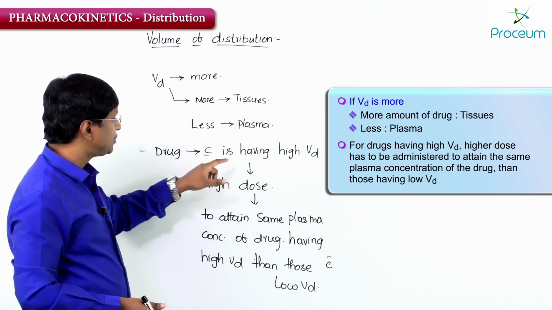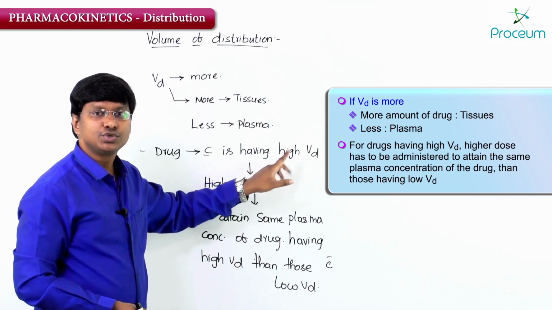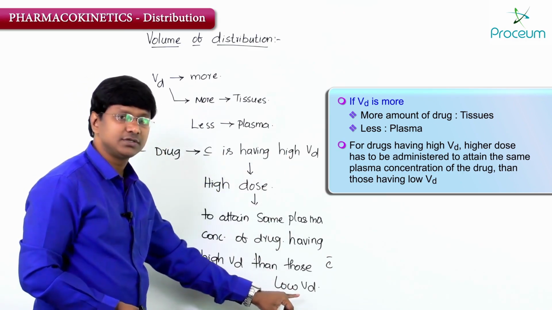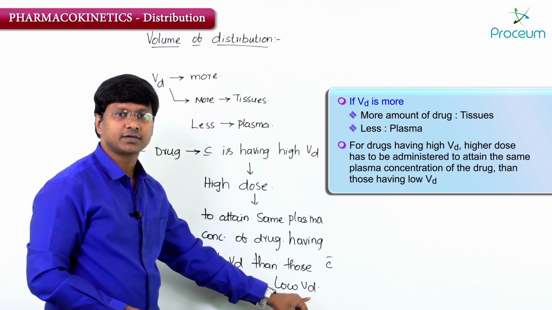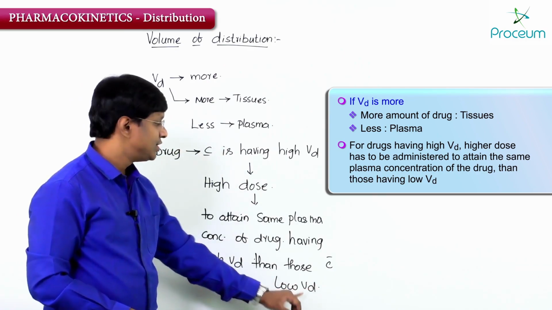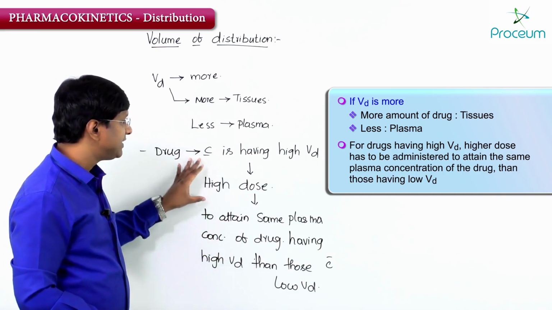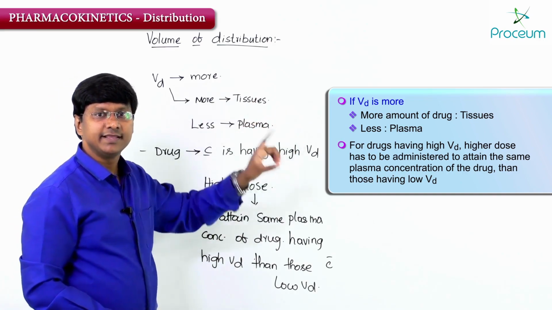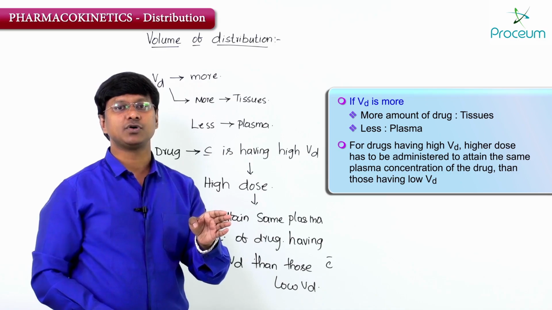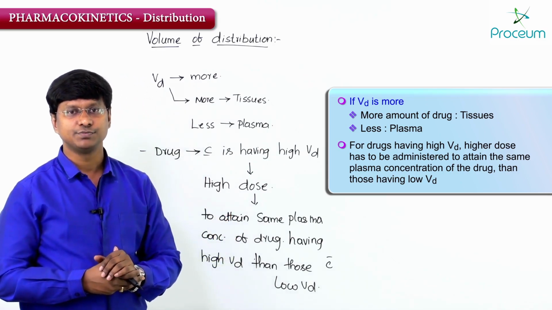Now if you want this high volume distribution drug to have the same concentration in the plasma as your low volume distribution drug, in such a clinical scenario you have to give a high dosage of that particular drug.